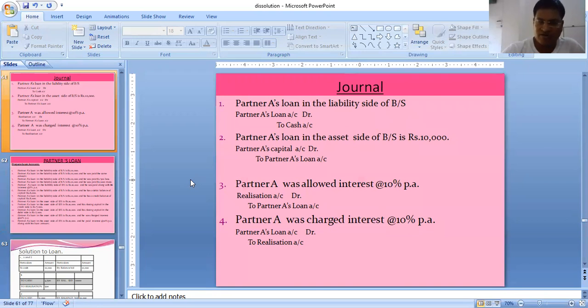So to realization and partner A's loan account. Again, loan account will be debited to realization. The interest is charged from the partner, something is going to come into the business. So partner A's loan account, asset is increased, to realization, the income part.